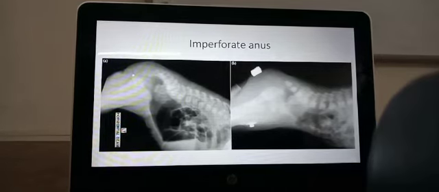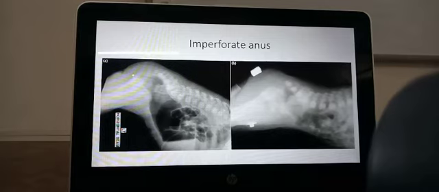The child has been held upside down, and you can see that the gas shadow is nowhere near it. The gas shadow has ended near the sacrum, and hasn't even come to the coccyx. So it is a high imperforate anus. It is a high defect, and so the anal canal has to be created.